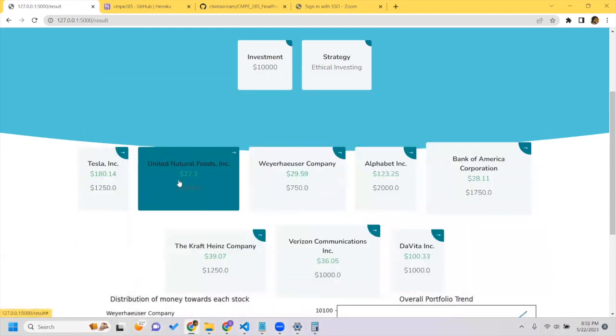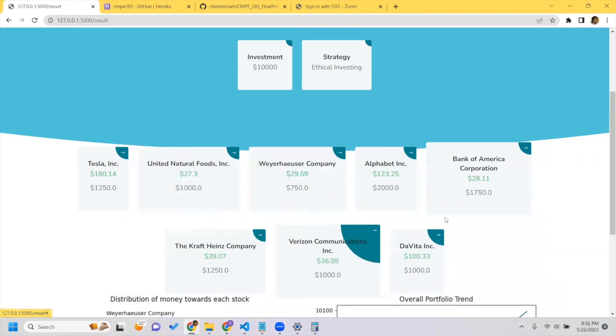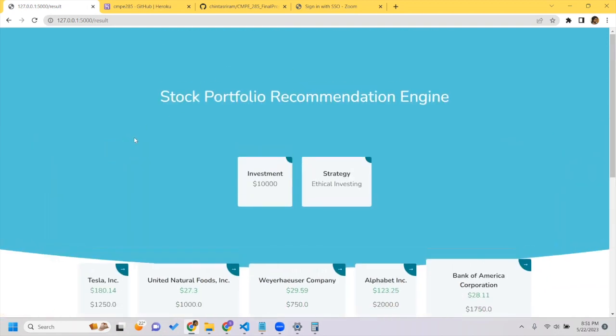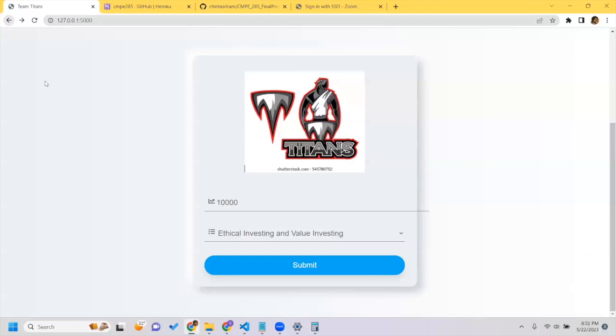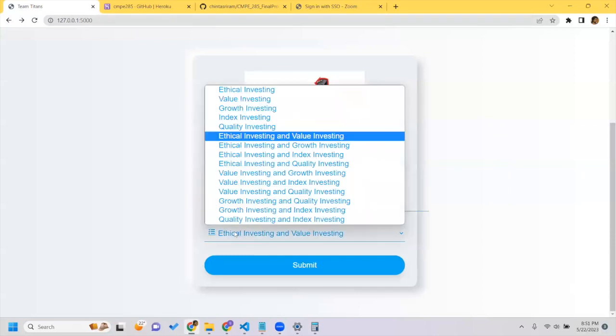So yeah, our Yahoo Finance API is giving accurate prediction, and these are the suggested portfolio that has been given to a customer with 10,000 investment and two strategies at a time. This will give the maximum amount of profit that user can get based on Yahoo Finance API.